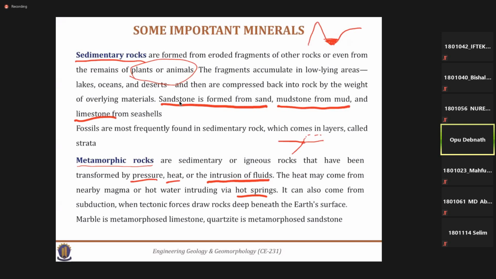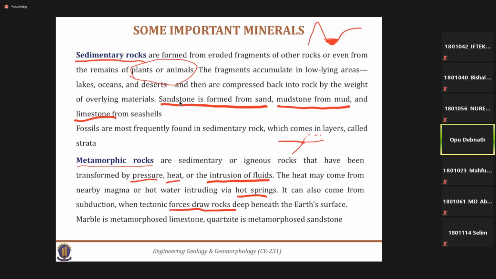So this pressure actually causes the formation of metamorphic rocks beneath the earth's surface. That means these tectonic forces drive the rocks beneath the earth's surface.